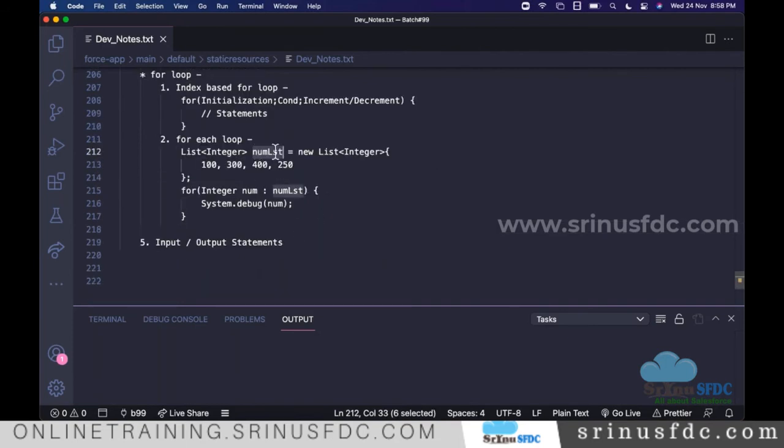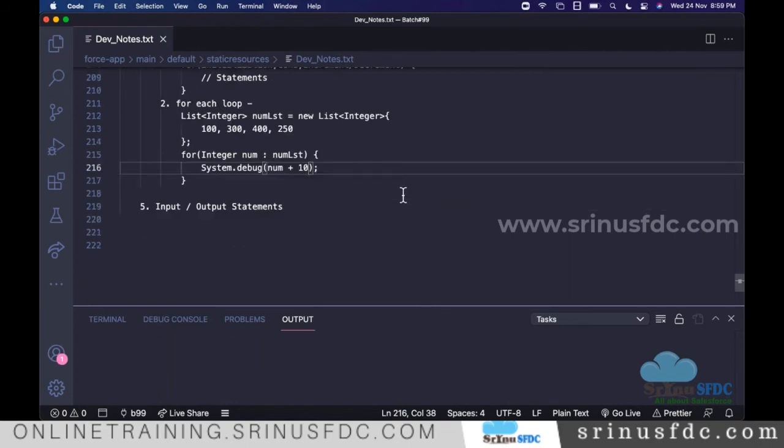Whatever elements, whatever values are there in this num list, that's what I'm iterating. Do you want to alter that? You can alter it. Let's say for each number, I want to add 10. You can add, and you can do whatever calculation you want, and it will work as per that. Those things we'll understand when we take the requirements. For now, focus on the syntax.